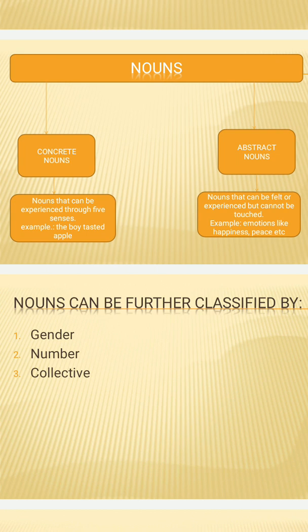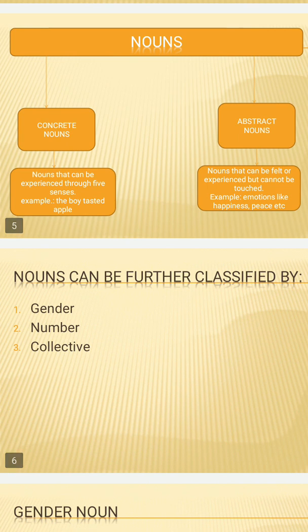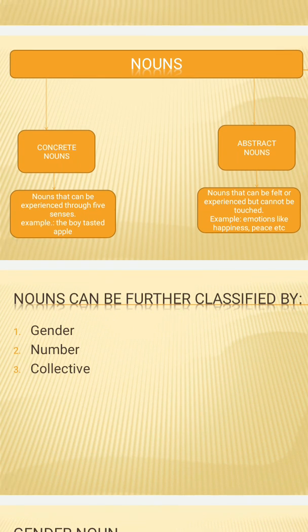As an example, the boy tasted an apple. The boy has eaten an apple and he has tasted that apple and he said the apple is sweet. That noun is a concrete noun, because we have experienced the sweet taste of that apple with the help of our tongue, right? So now next is the abstract noun. Abstract nouns are the nouns that can be felt or experienced, but they cannot be touched. As in the concrete nouns, we said that we can experience these with the help of our sense organs, like the apple we ate, with the help of our mouth, right, with the help of our tongue.